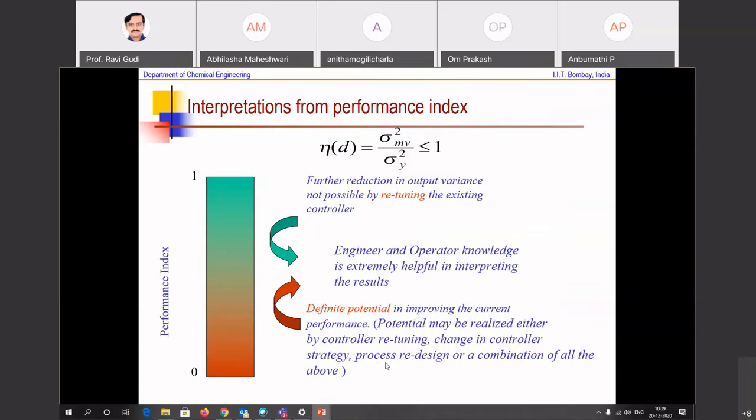I mean, that's a much more advanced step, but also controller reconfiguration, or a combination of all of this. If it is somewhere here, further reduction in output variance is not possible by retuning the existing controller. And so basically engineer and operator knowledge is extremely helpful in interpreting how you can improve the performance and how you can consistently drive it to be as close to one as possible.